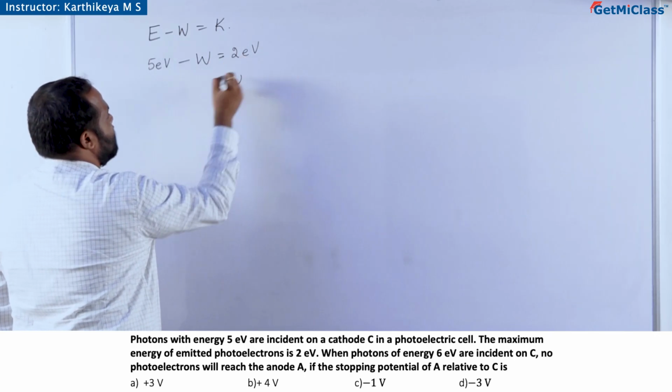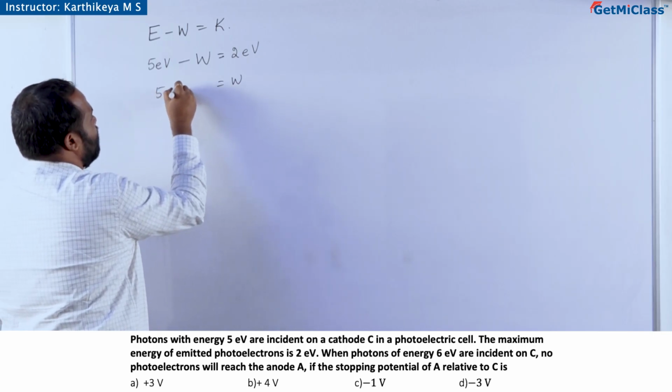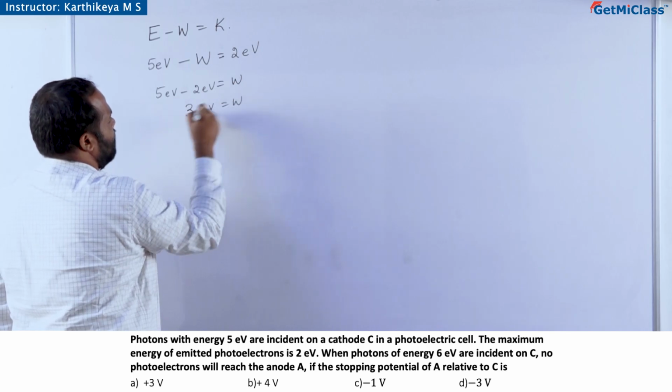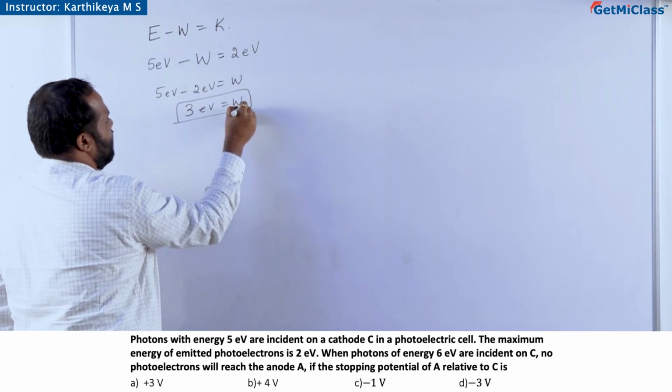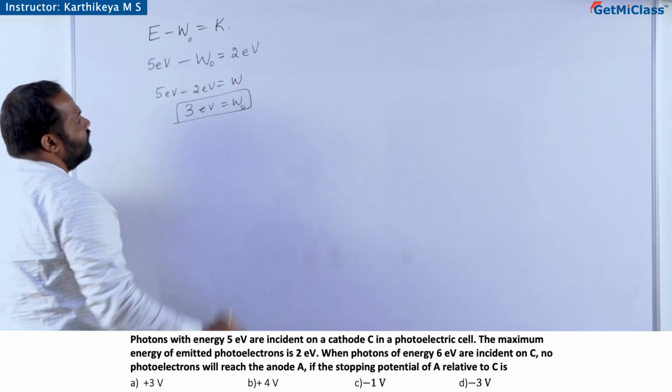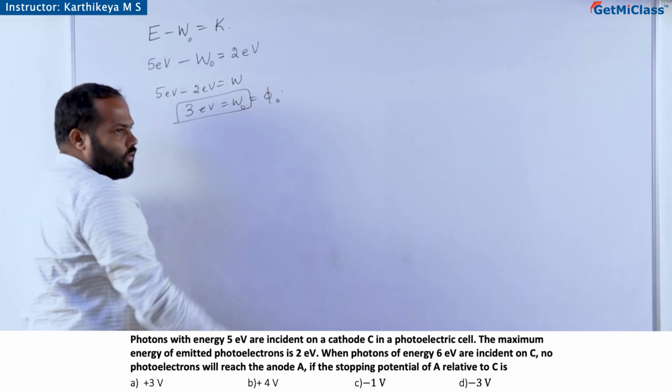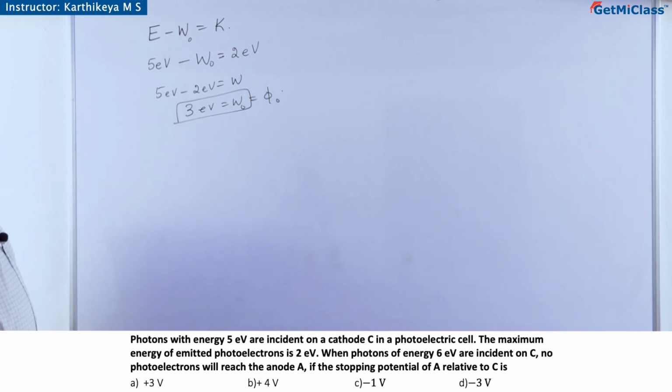Now the work function will be 5 electron volt minus 2 electron volt, that will be 3 electron volt. That is the work function W naught. Some people write it as phi naught also. You might be familiar with this. So I got the work function of the surface now.